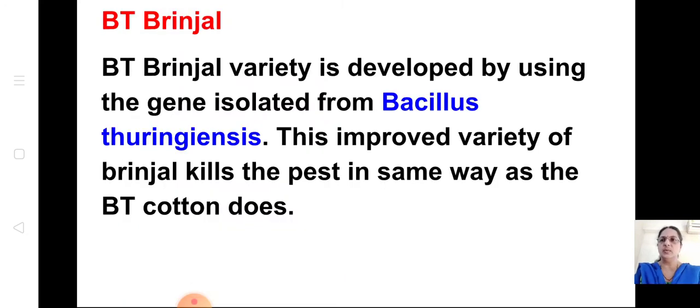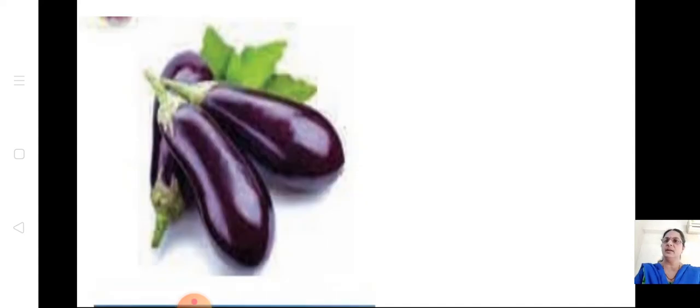Now BT brinjal. What is BT brinjal? The same way, this BT brinjal variety is developed by using the gene of Bacillus thuringiensis. The same gene is introduced in the gene of the brinjal. This improved variety of brinjal kills the pest in the same way BT cotton does. So BT brinjal and BT cotton use the same microorganism, Bacillus thuringiensis. See, this is the BT brinjal.